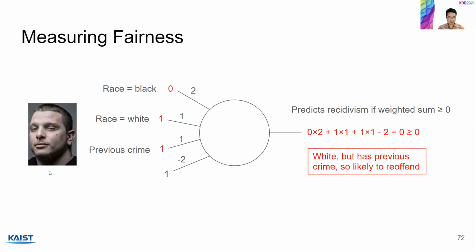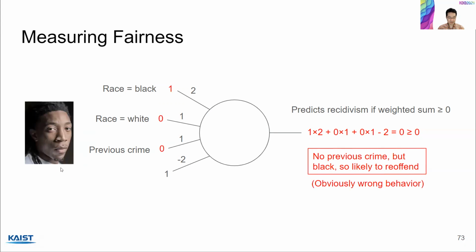Let's say that this person has the following features. It's a white person, but let's say the person committed a previous crime. So in this case, this feature becomes 1, and the weighted sum is now 0. Okay, so in this case, the model predicts recidivism, and the interpretation is that this person is white but has a previous crime, so likely to reoffend. Again, this sort of makes sense.